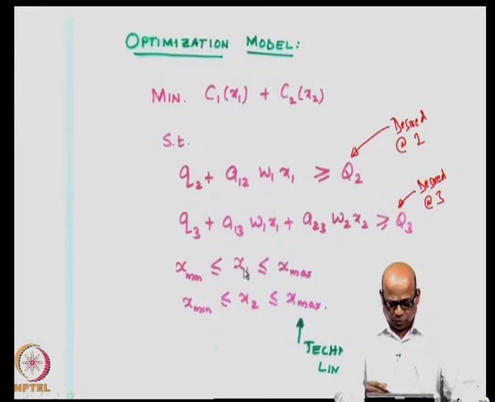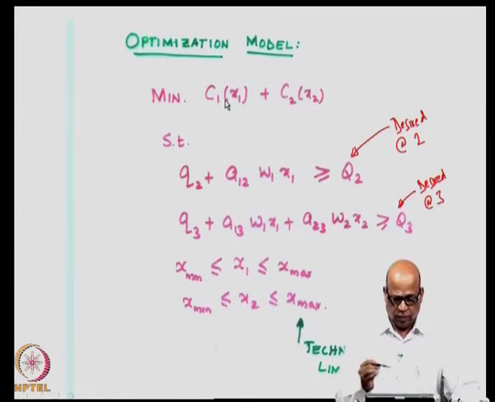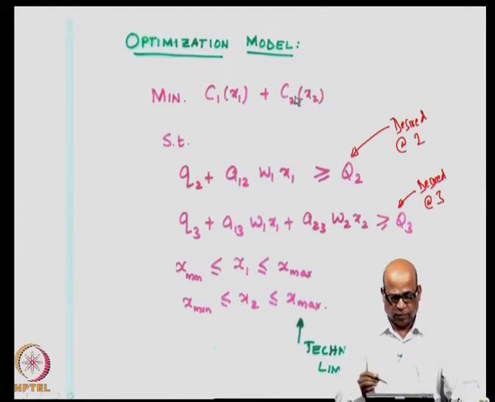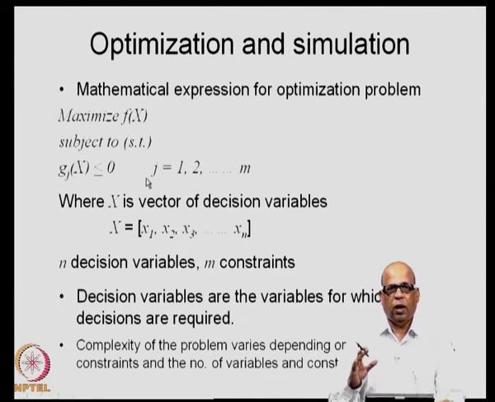So, 4 constraints, 2 variables, and this is the objective function. There is an objective function, there are decision variables, there are m number of constraints. So, this is how typically an optimization problem is stated.